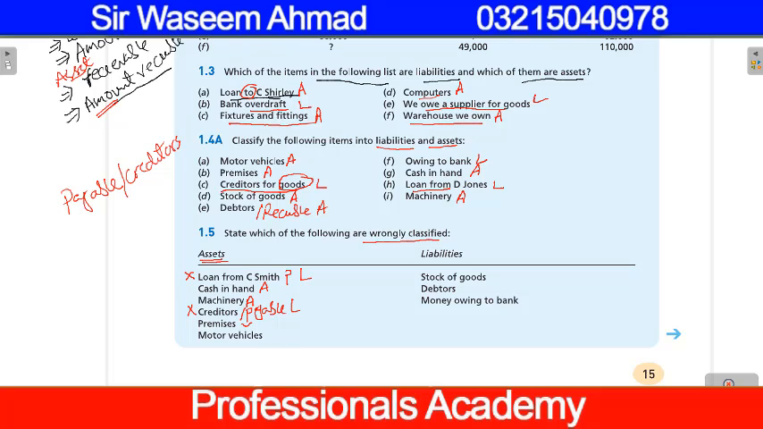Premises asset, motor vehicle asset. Stock of goods asset, already discussed, so it is wrongly listed. Debtors mean receivable, amount receivable is asset, it is wrongly listed. Money owing to bank, amount payable, it is liability, so it is not wrongly listed.